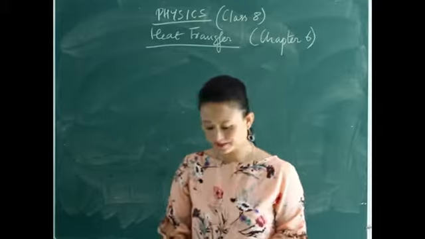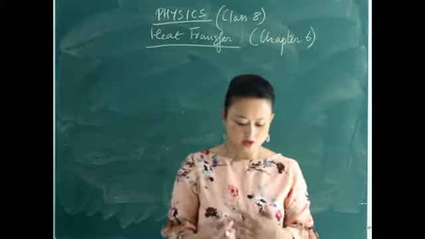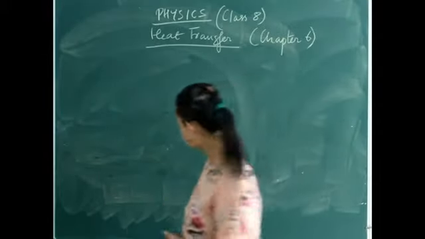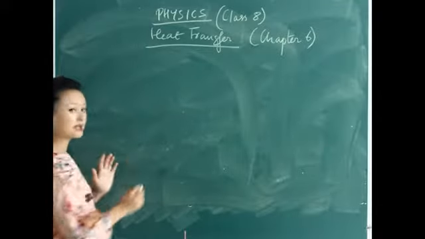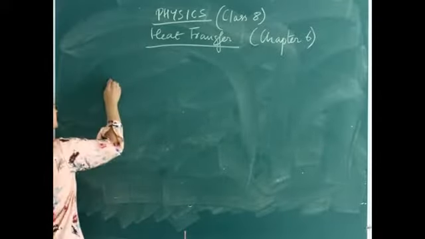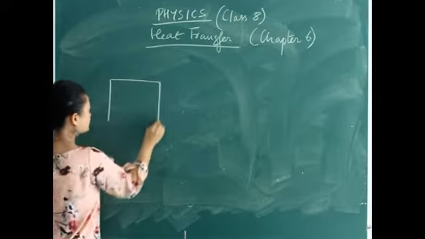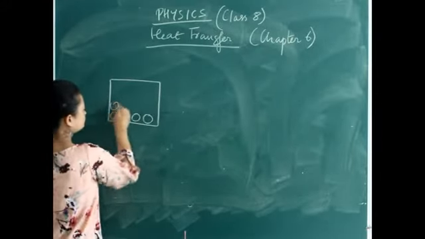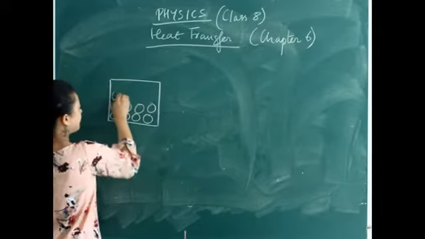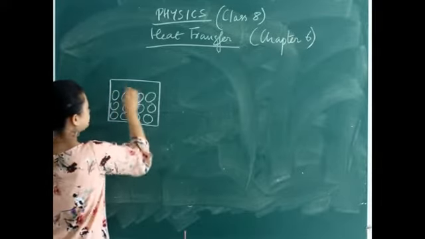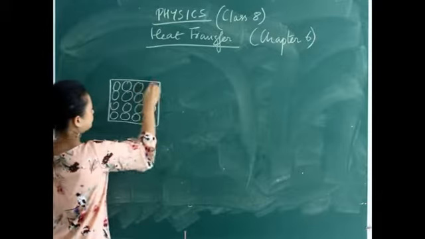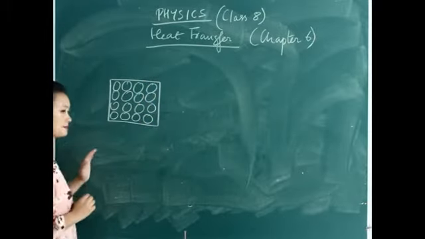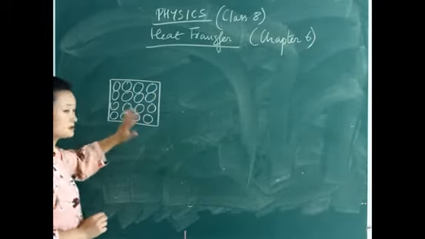So the same concept applies here, and we'll be explaining how the particles expand. You know what happens in solids, so I'm going back to solids again. In solids, the particles are tightly packed, and they have very little space between them to move around.